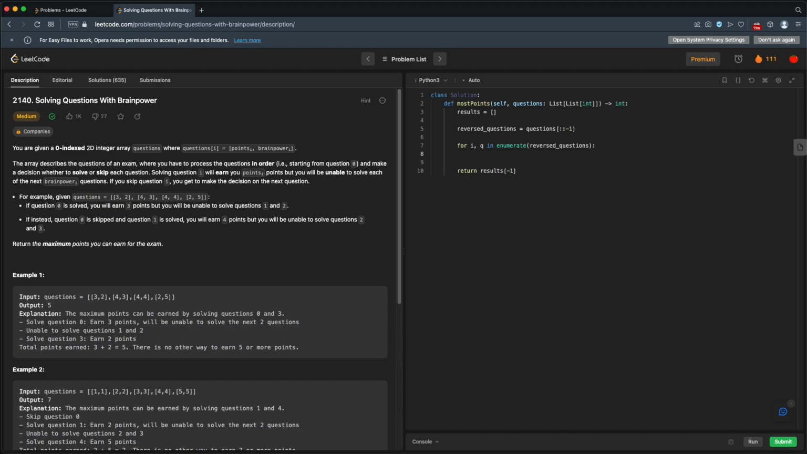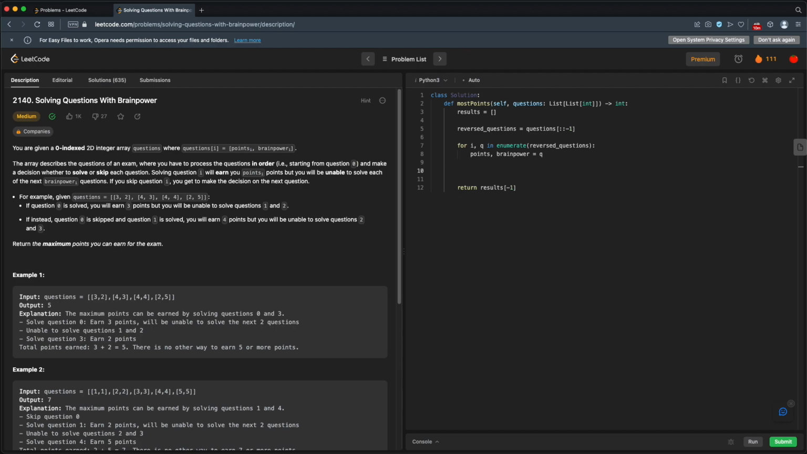Okay, so I'm going through all of my questions in reverse. So I'm looking at the last question first. I'm keeping track of the index and the question here. And let's see, I'll pull out the points and the Brainpower. So points, brainpower, and that's going to equal our question.